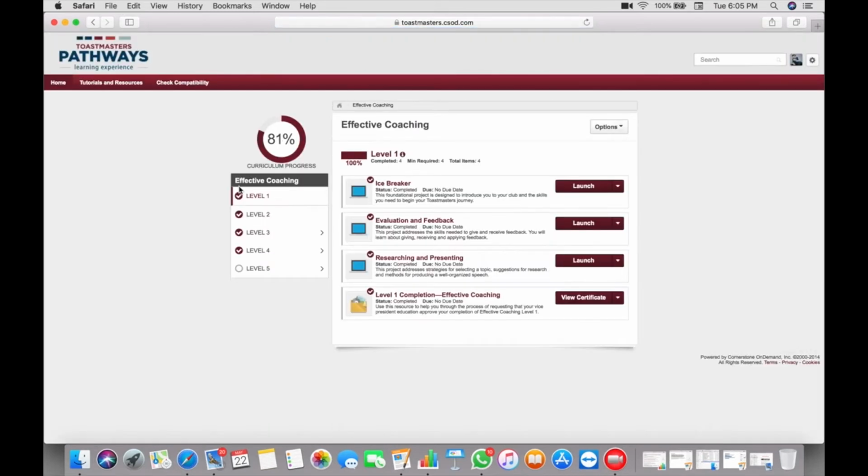Once you complete and close this window, you will be taken back to your Basecamp again. Here you will be seeing a tick mark on Icebreaker, and you will see another change. These two projects will open. Then you can start these two projects. Same procedure for each project in Pathways.